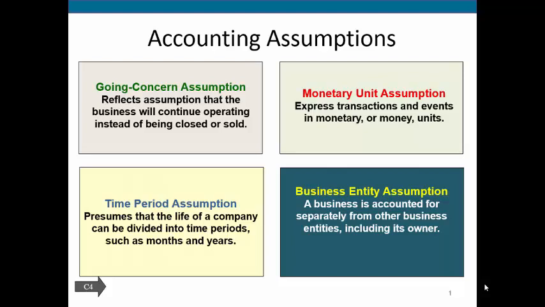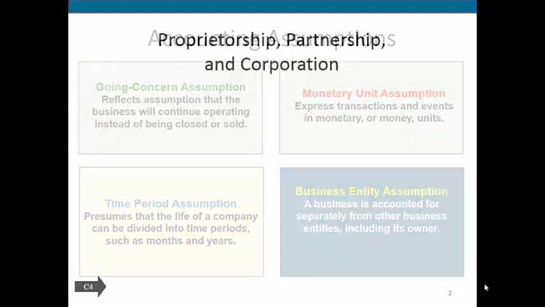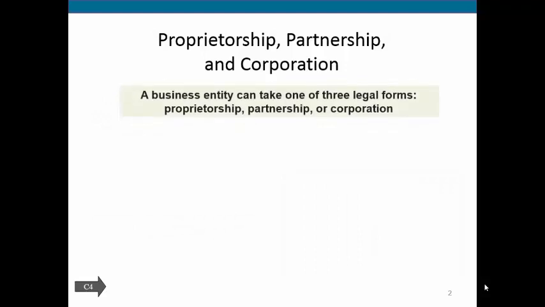So for example, if you have your own checking account where you pay your mortgage and things like that, you're not going to lump your business transactions in with your own personal bank account. We'll keep them separate. And that's because of the business entity assumption, saying that the business and its owners are separate. So let's look here.